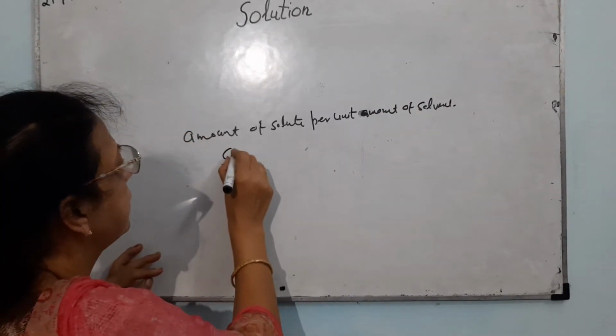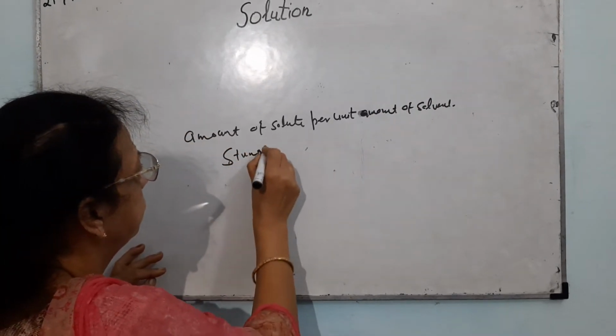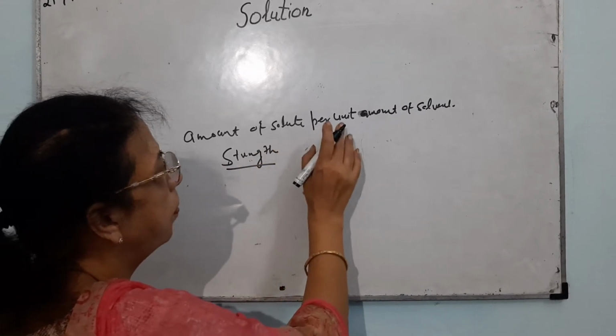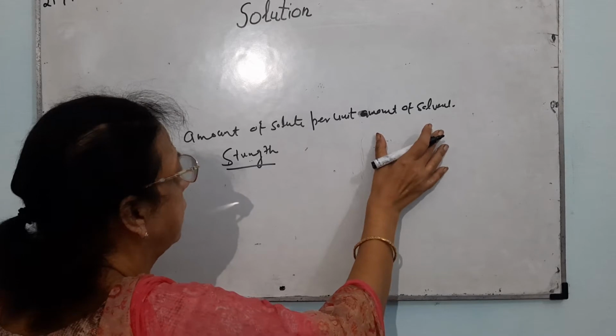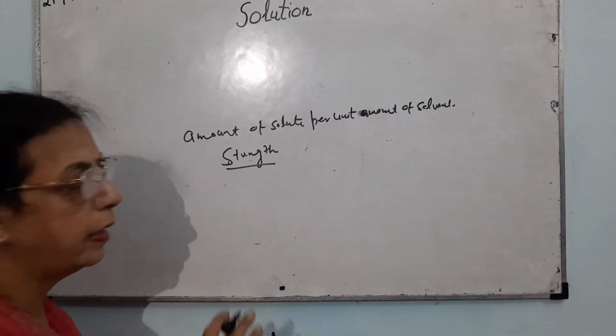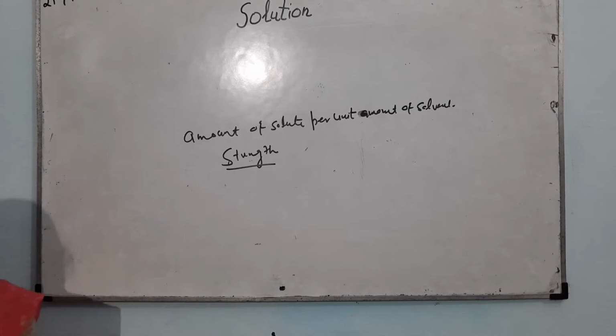That is called strength. The amount of solute per unit amount of solvent is known by the name of strength. Now there are different ways to express this strength.